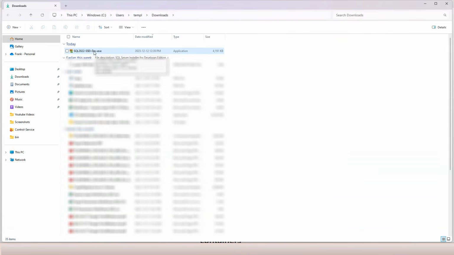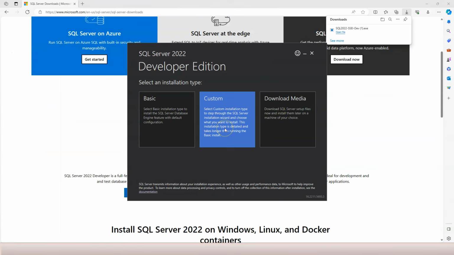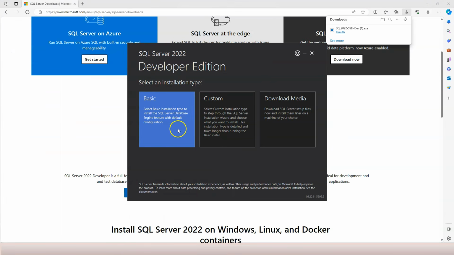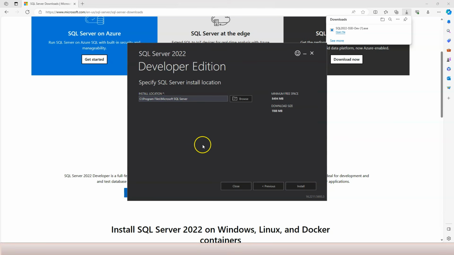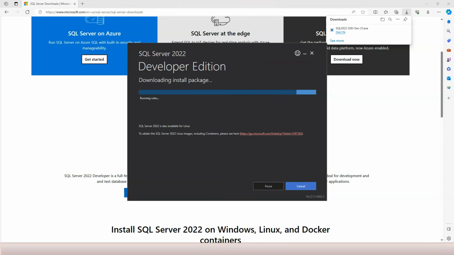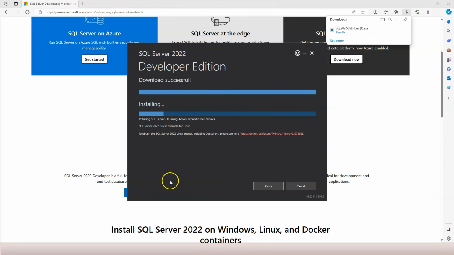And it's downloaded, and we can double click on it and click yes to allow this app to make changes to my computer. We're not going to do anything special, so we are not going to use the custom option. Let's just go with basic. So selecting the basic installation, click accept, and choose your location. You can accept the default location and click install. Of course, you can also change to a different location on your computer. This is going to download and install the SQL Server application, and it's going to take a long time. I'm going to pause the recording of this video, and after it's installed, I'll come back.